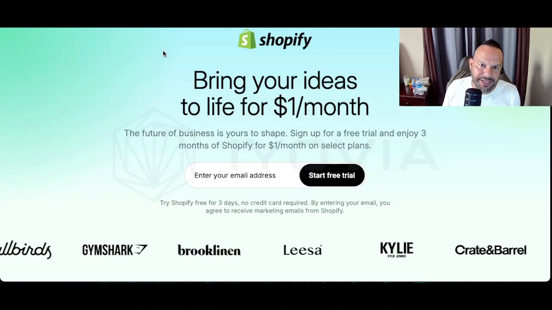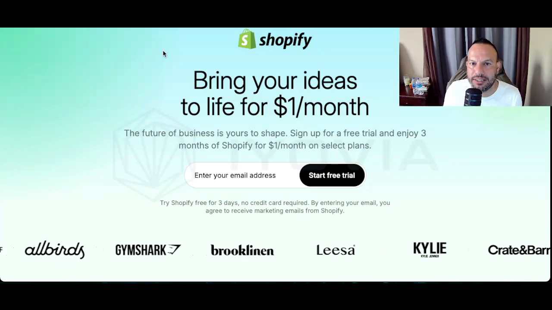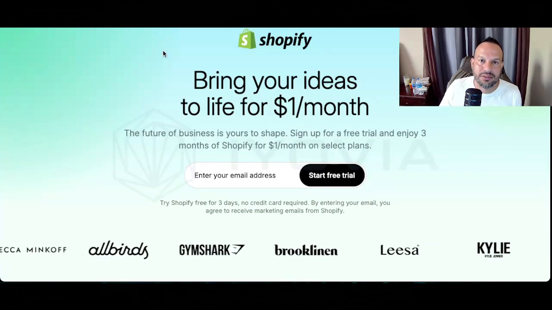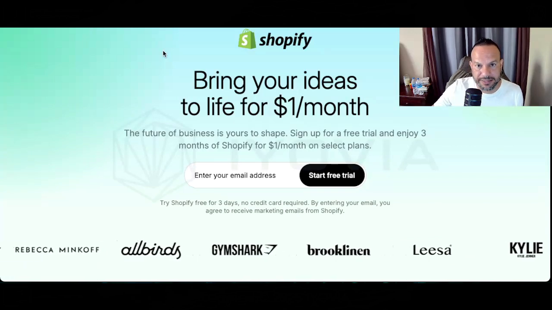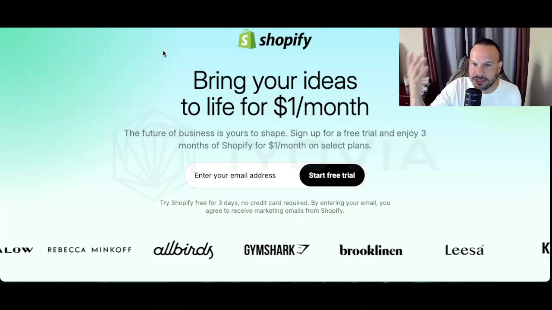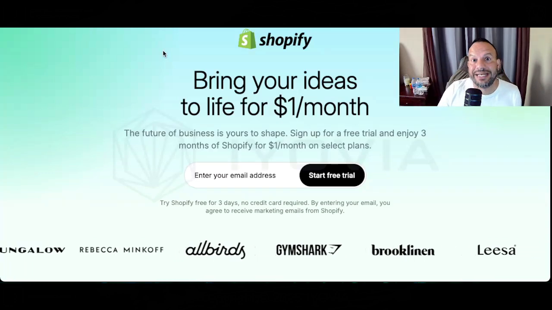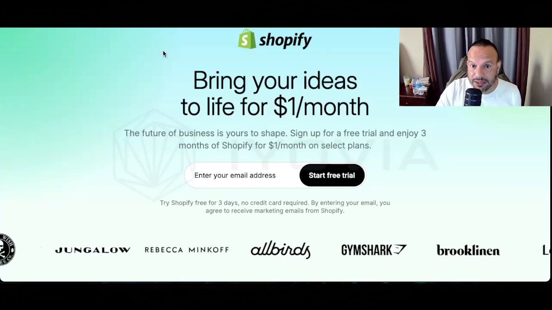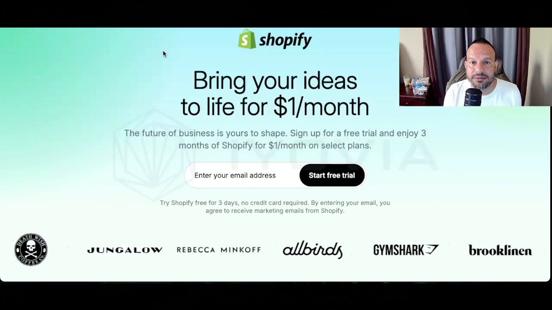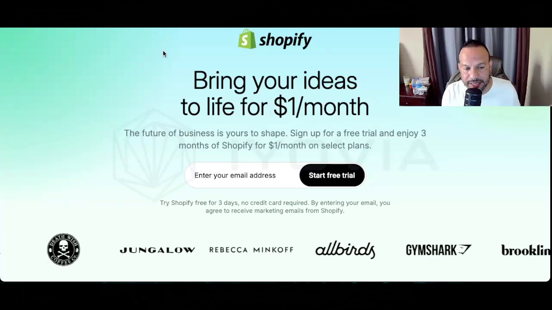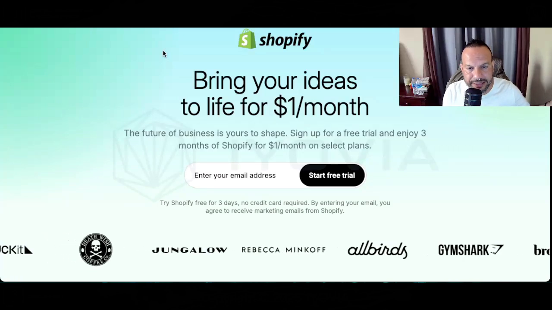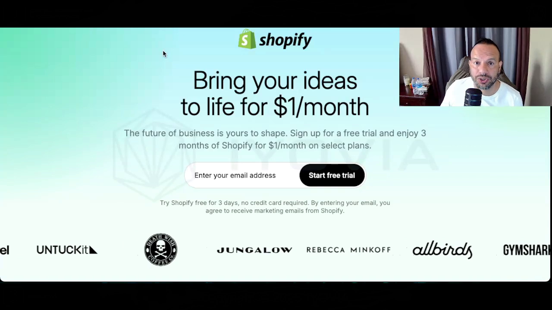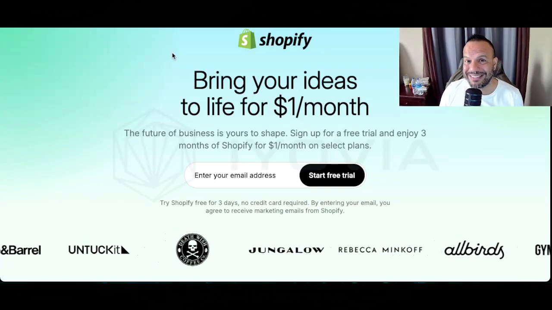We didn't take the $114 and put it aside in the bank or whatever, right? We just imagined that we're going to spend that already. And we said, all right, we've got $114 to put into the business. You're going to spend it anyways, so just imagine that it's already spent. So we're going to take 114 and put it into ads. It doesn't cost anything to start a business manager on Facebook. They don't charge you to open that up. Shopify is only $1 to start. So literally your out of pocket cost is $1.